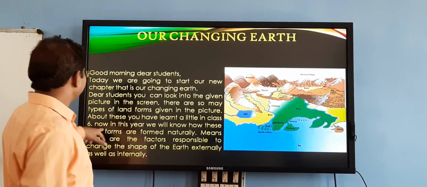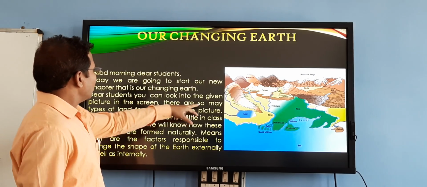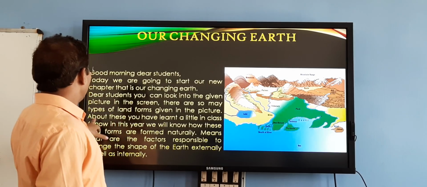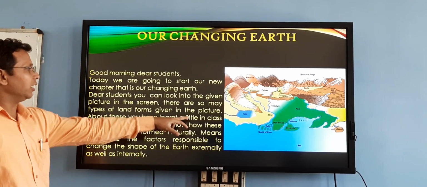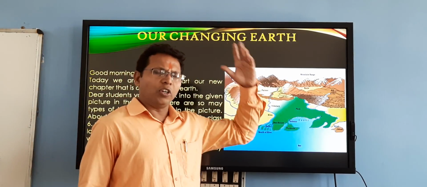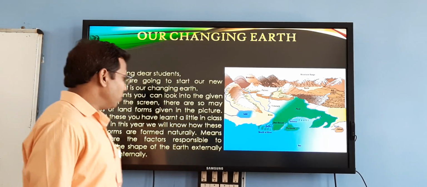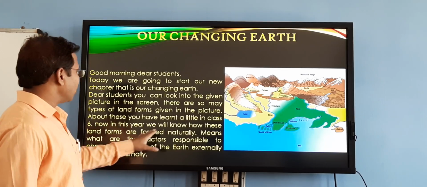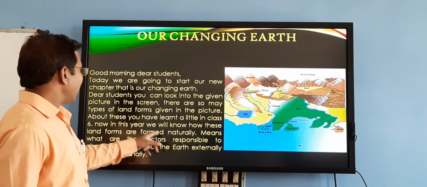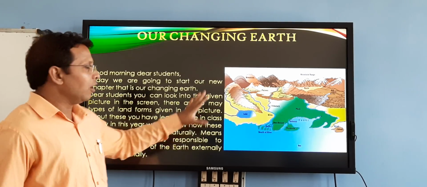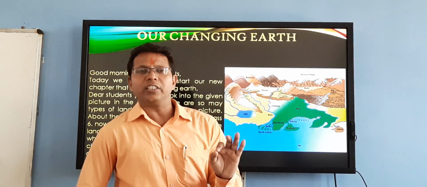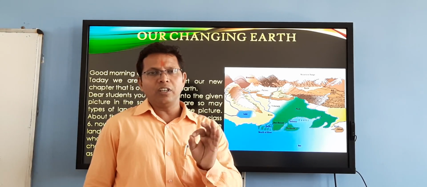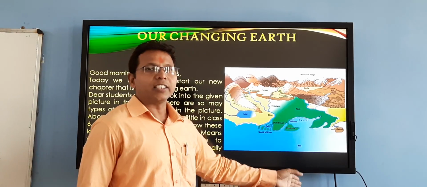Listen, what is written here? Yes, there are so many types of landforms given in the picture. About these we have already learned in the class 6 geography book. Now in this year we will know how these landforms are formed naturally, means what are the factors responsible to change the shape. We are going to learn about the factors which are responsible for making these shapes.